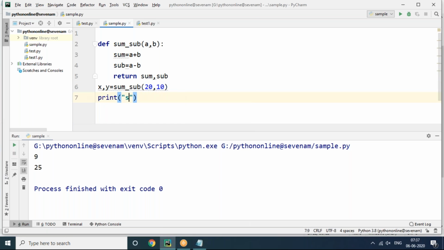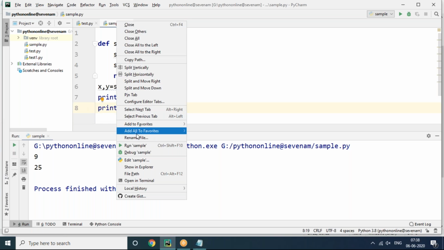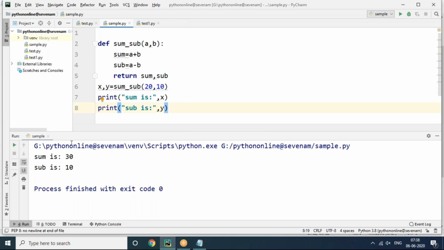Then print sum is x, then print sub is y. Understand? Now let's run this sample.py. Now you can see sum is 30, sub is 10. We can say that. Understand?